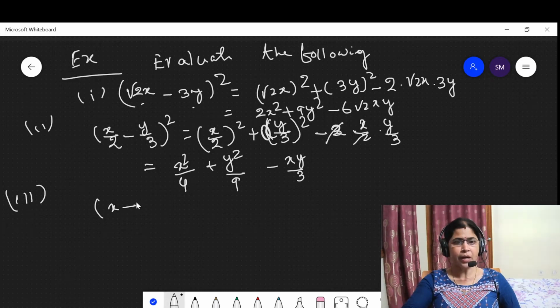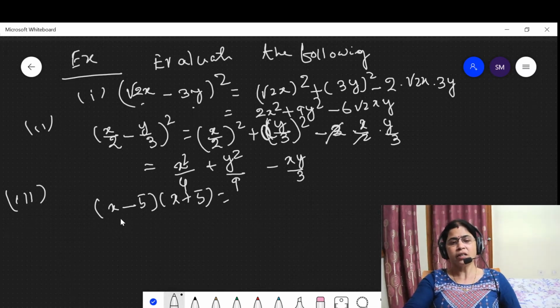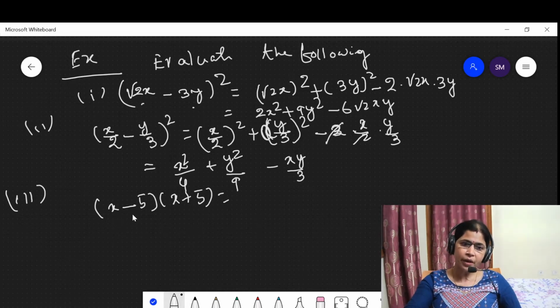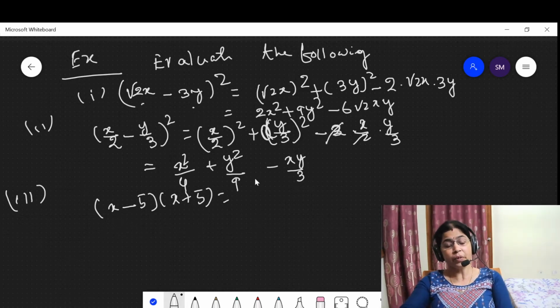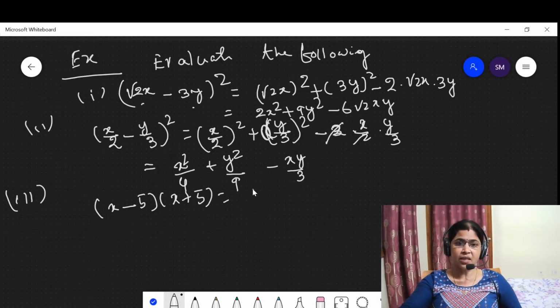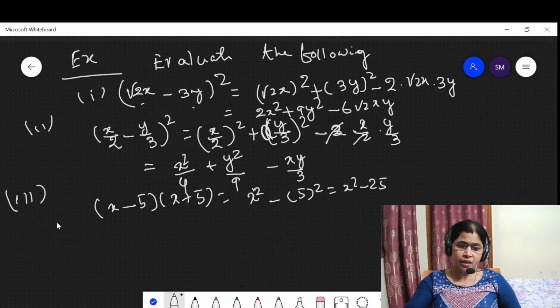You have to find out (x − 5)(x + 5). Look at here. This is the identity (a + b)(a − b). Recall this. (a + b)(a − b) is a² − b². This is x² − 5², which is x² − 25. This is the answer.